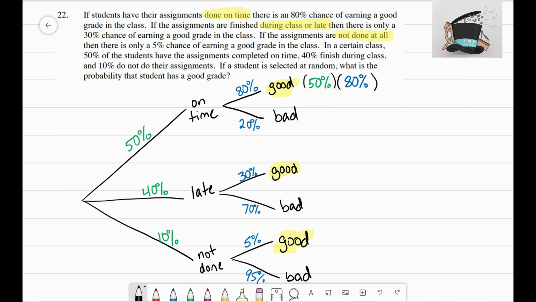Okay, once you get those numbers together, you get all three of those different numbers, you're going to add those together, and that's going to give you the probability of getting a good grade. You're going to want to add all three of those numbers that you end up getting.